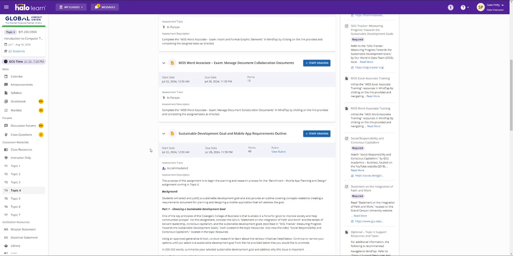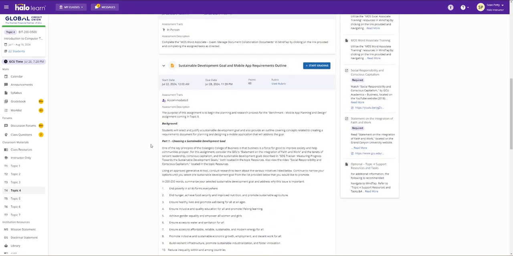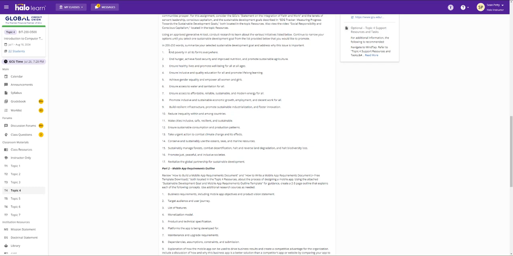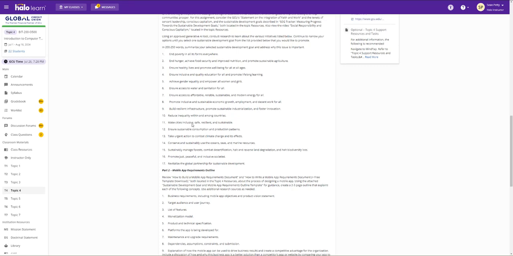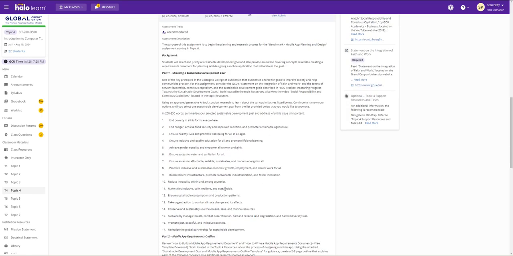All right, so when we read this, the assignment is worth 60 points, and what you're going to be doing is building an outline. In this outline, you need to come up with some type of app that you would like to design, and then build an outline that has these elements in it, down here. But you're going to pick just one of these. You don't need to write to all of them. You're going to pick one of these items right here and perform an outline for it. So this could be a hypothetical app that you want to develop.